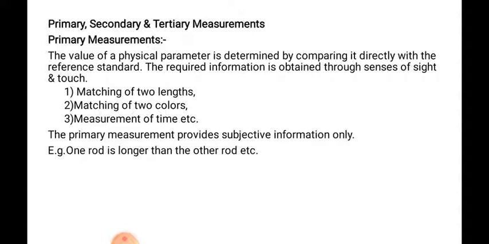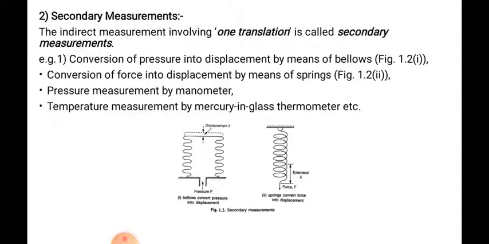The required information is obtained through the senses of sight and touch, and it provides subjective information, not quantitative information.